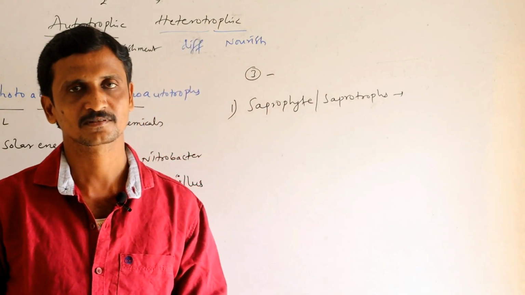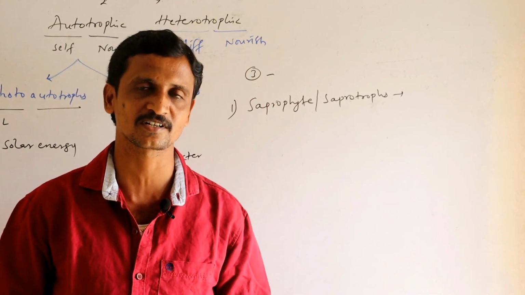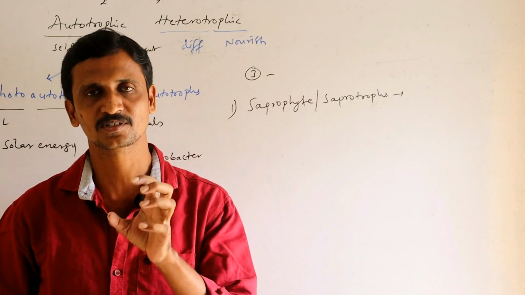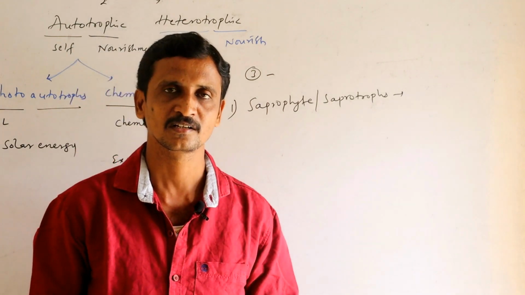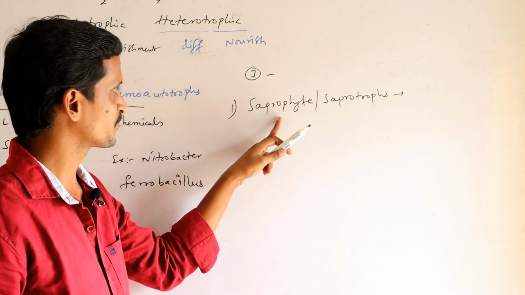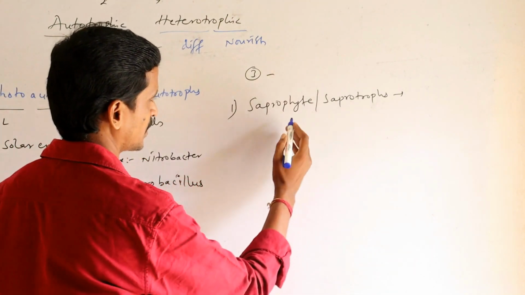These organisms pour digestive enzymes on the external organic substrate and convert the complex organic substrate into simpler soluble substances. Those soluble substances are then absorbed by the organisms. Such nutrition is called saprophytic nutrition.